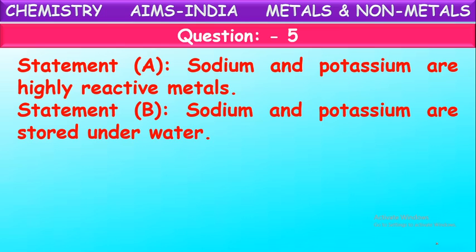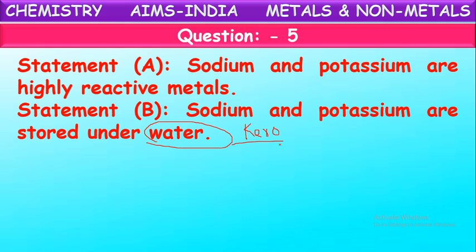That is why. Next, let us see statement B. Sodium and potassium are stored underwater. Is it correct? No. These metals are stored under kerosene. They react with water also, so they are not stored under water.